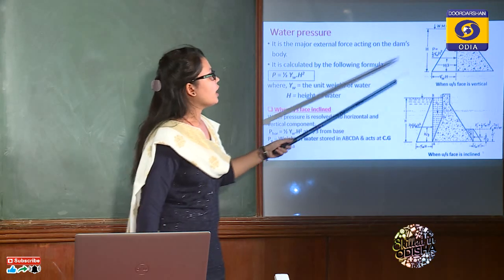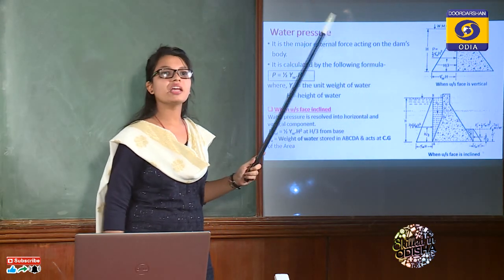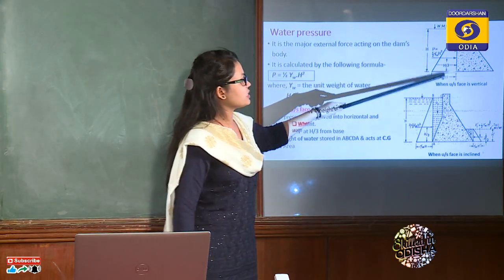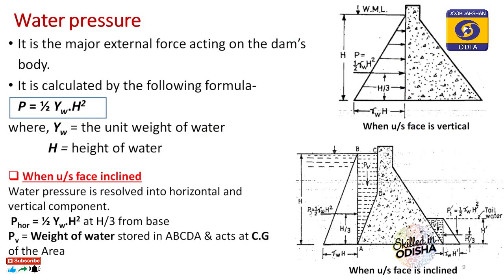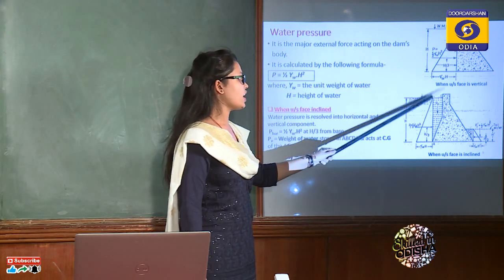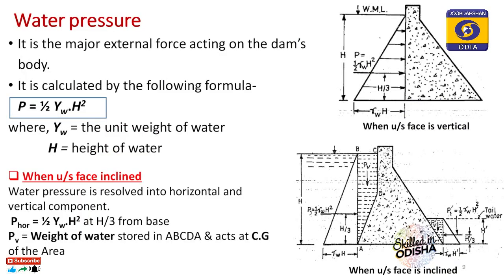Okay, so according to the hydrostatic law, the pressure intensity of water increases with the increase in depth of water. So this hydrostatic pressure distribution is triangular in shape. You can see the intensity of pressure is 0 at the water surface and it increases and becomes gamma W H at the base. Now how to calculate the total water pressure? Simply by finding the area of this hydrostatic pressure triangle, that is half base into height, half gamma W H into H. So that is half gamma W H square. It will act at the centroid, that is at H by 3 from the base or 2H by 3 from the top.